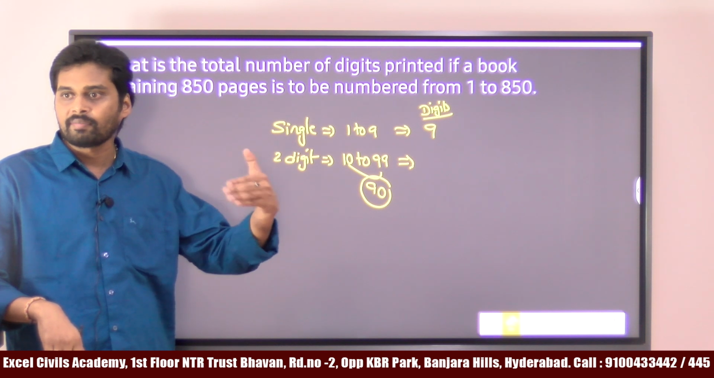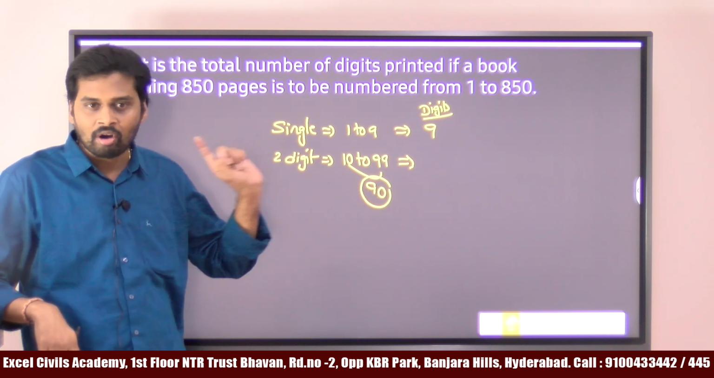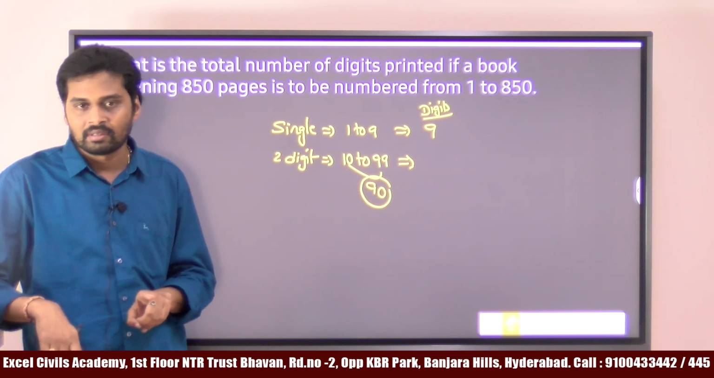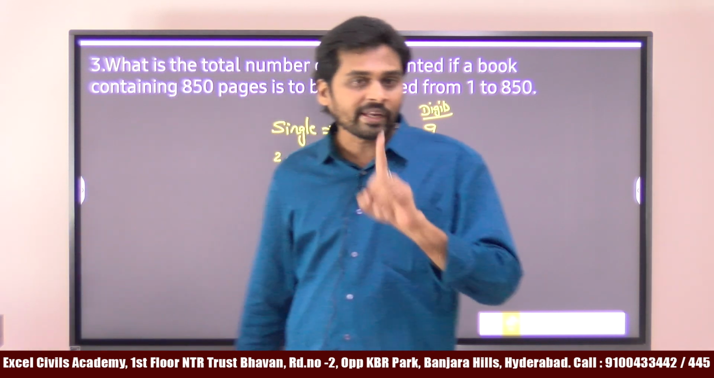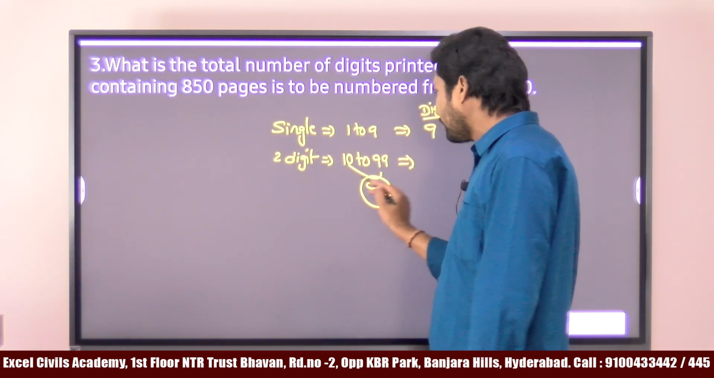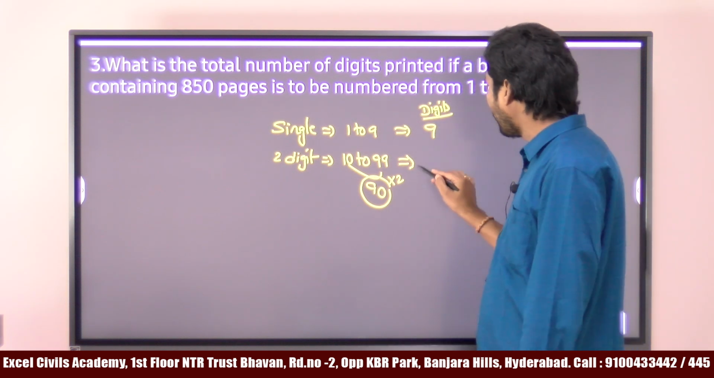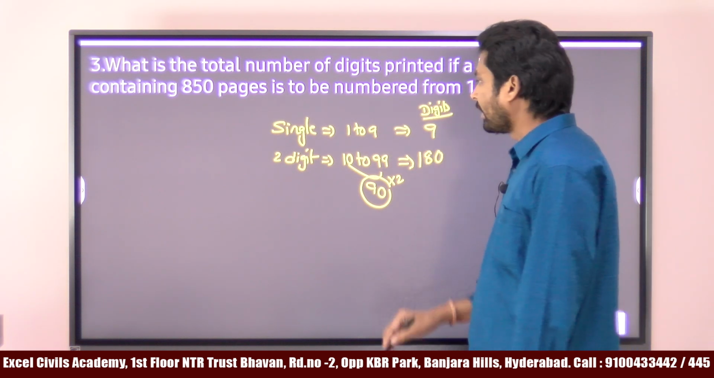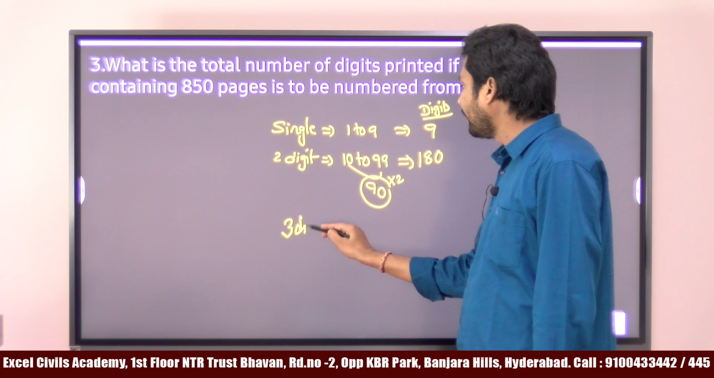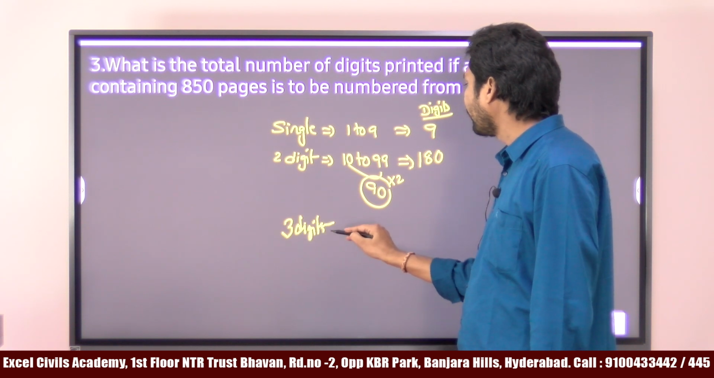2 digit numbers are from 10 to 99, which means exactly how many numbers do we have? 90 numbers. Each number has how many digits? It is a 2 digit number, right? So we are finding out the number of digits only, right? Total how many digits do we have? 180.